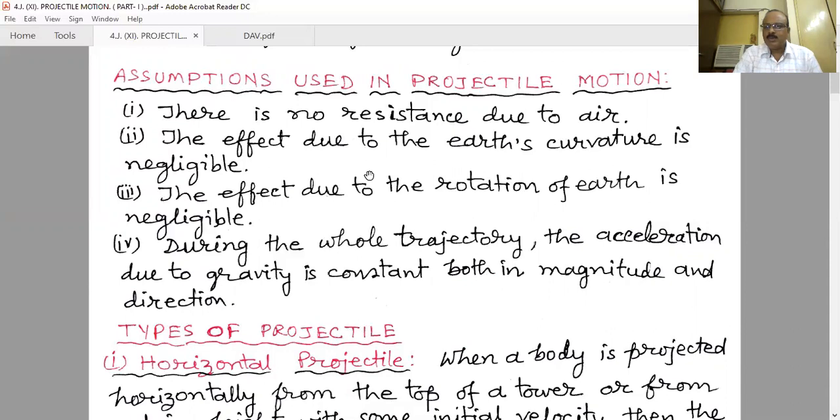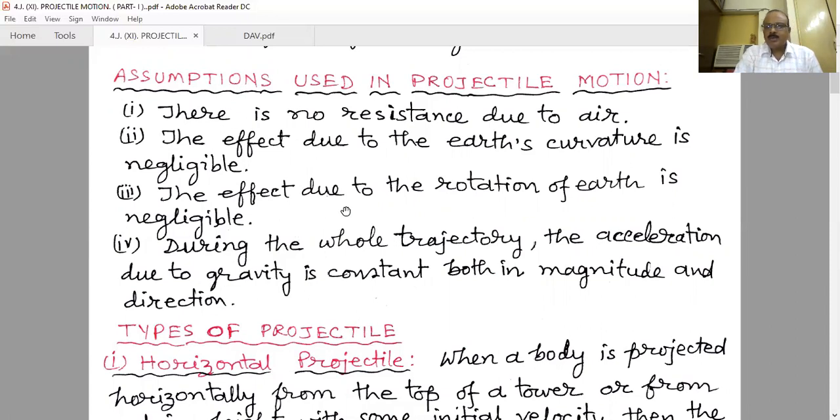That means no external force, no other force. It is better to say that when any object is moving only under the action of gravitational force, then that moving object is known as a projectile. And for that we consider these assumptions.